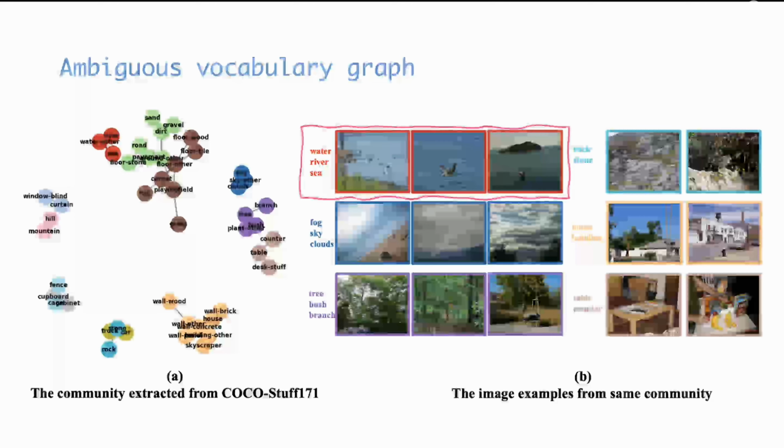Here's a visual example of what our ambiguous vocabulary graph reveals. We find that the categories models frequently confuse, like river, water, and sea, are not only semantically close, but also visually very similar. Even for humans, they are often hard to distinguish.